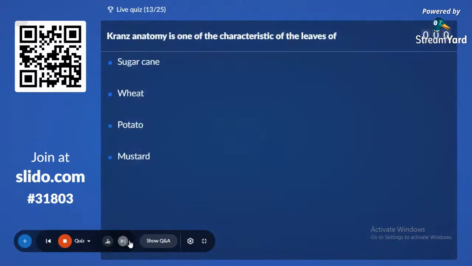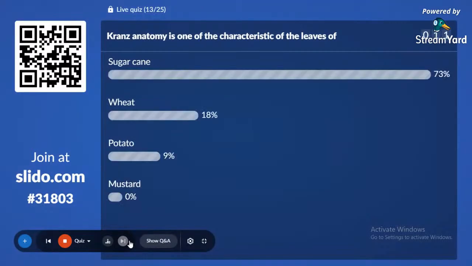13th question. Kranz anatomy is one of the characteristics of the leaves of... Simple question from anatomy of flowering plants. Sugarcane, wheat, potato, mustard. Kranz anatomy is the characteristic of which leaves? Hope everybody gives the correct answer. 73% with sugarcane, which is the correct answer for the question.